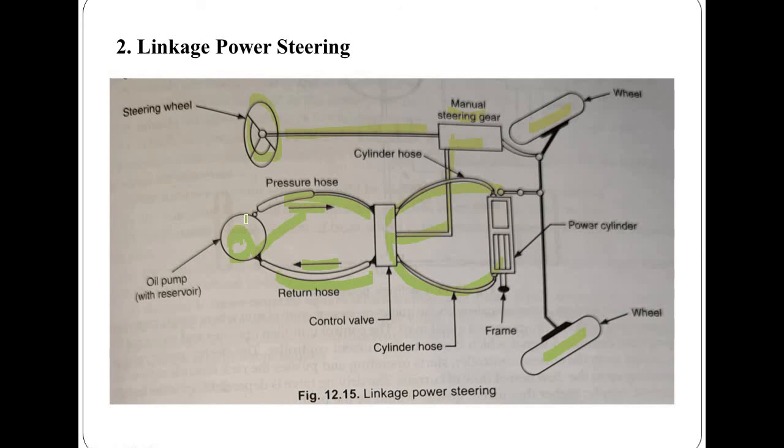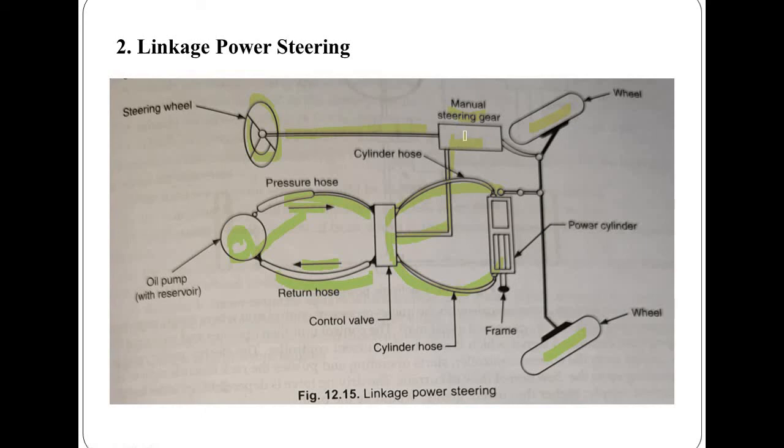When the steering wheel is moved for taking a turn to the left and the steering force at the wheel becomes greater than the preset value, the pitman arm exerts a force on the spool control valve which is sufficient to overcome the pressure of the centering spring. As in previous types we discussed, the pitman arm or drop arm is connected with the gearbox.